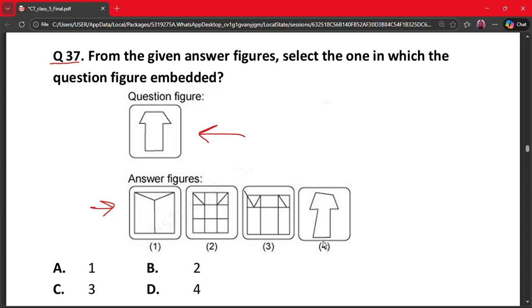No. In second, can we find this pattern? No. Let's see in third. Can we find this pattern in third? Yes, we are able to find this pattern. In second, no, this line is slanted here, this is straight here. So the correct answer is option C.